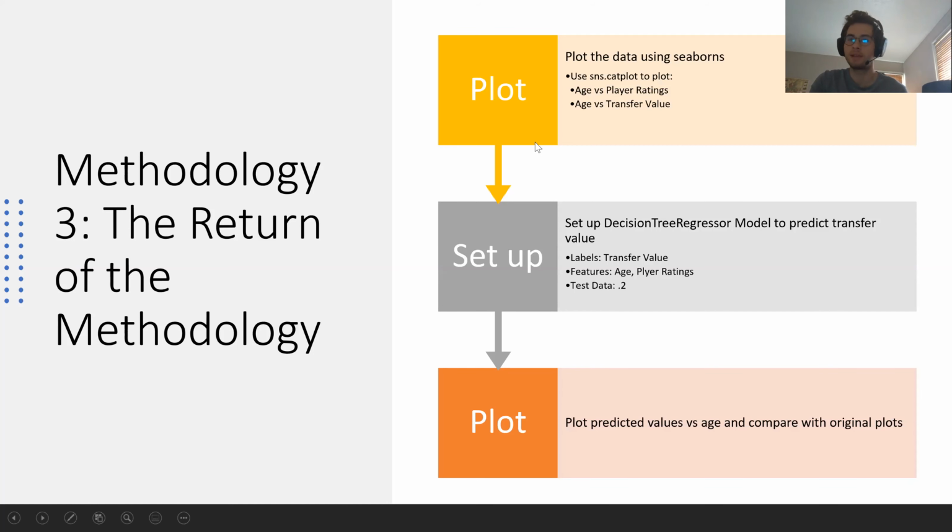For my data analysis, the last part of the methodology, I used Seaborn to plot player age versus player ratings and then age versus transfer value. I then set up a decision tree regressor model with the label being transfer value and the features being age and player rating. For my test data ratio, I had a 20% ratio. And then finally, I plotted the predicted values versus age compared with the original plots.